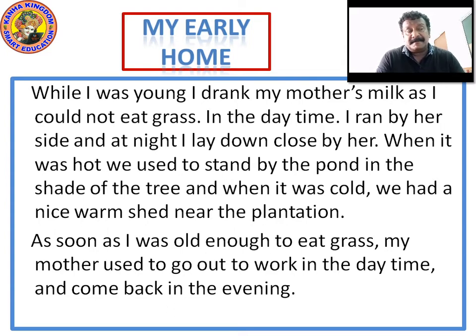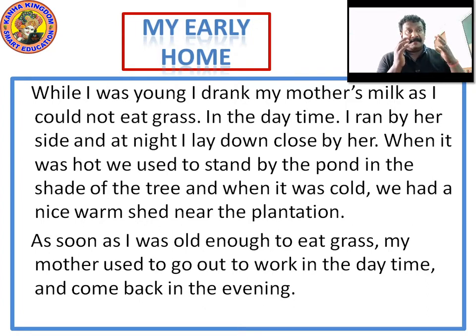In the daytime, I ran by her side, used to run side by side, and at night I lay down close by her, next to her mother. When it was hot, we used to stand by the pond in the shade of the tree.